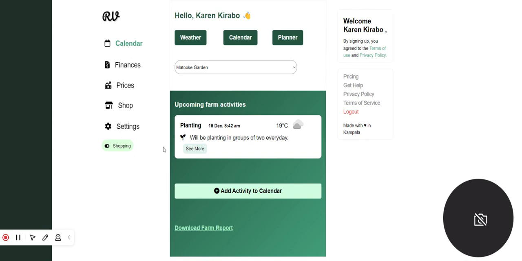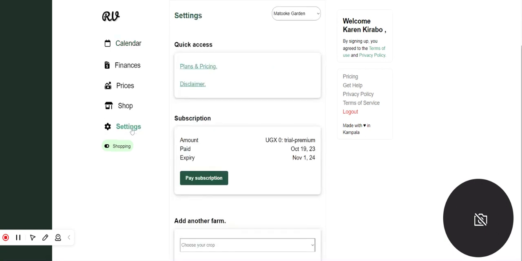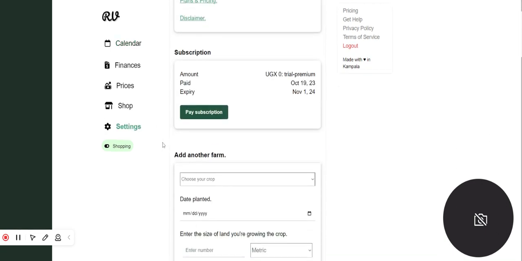You come to settings on your dashboard. Once you click on settings, you're able to see the subscription, pay subscription icon. Click on pay subscription.